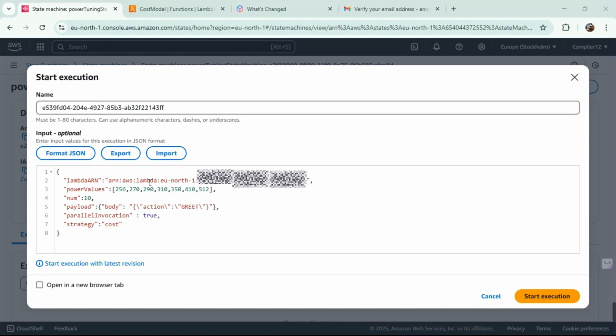In that we have the Lambda function in EU North 1, which is the closest server to India, and then this is a number which consists of 11 digits if I'm not wrong. Then no, it's 12 digits, and then in that function we are going to be importing a cost model, and in power values we have till this much.